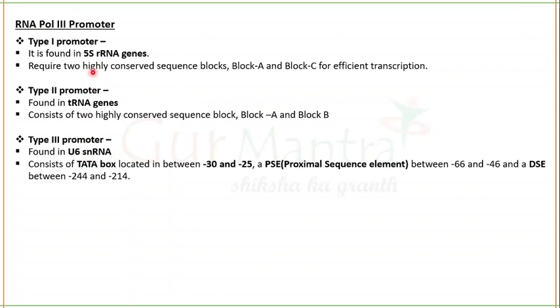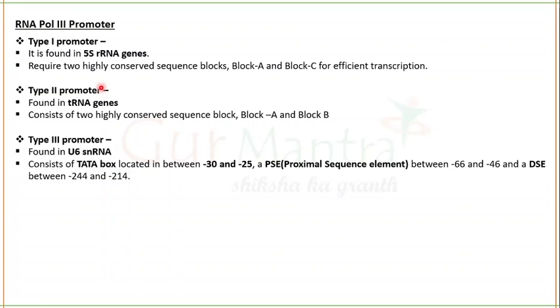The type 1 promoter is found in the 5S RNA gene, and it has other conserved sequences which enhance its activity, block A and block C, for efficient transcription.